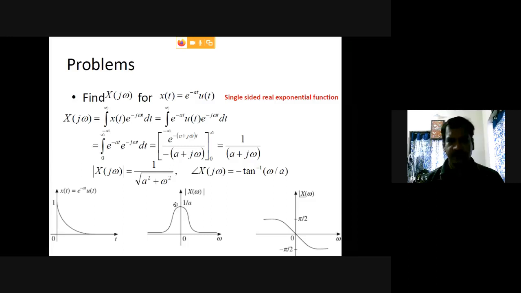Then, when you increase omega to different values, the magnitude decreases monotonically up to infinity.